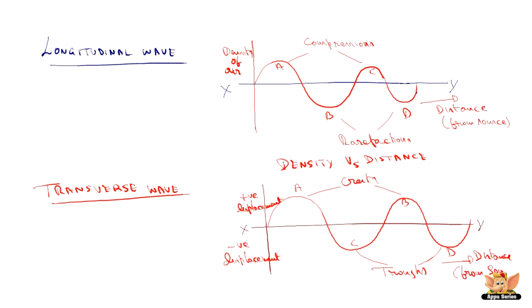So what we are representing is the displacement versus the distance in the case of a transverse wave, wherein the crest region above the line of zero disturbance is a positive displacement, and below the line of disturbance we see negative displacement. So this is how the displacement versus distance graph for a transverse wave is represented.